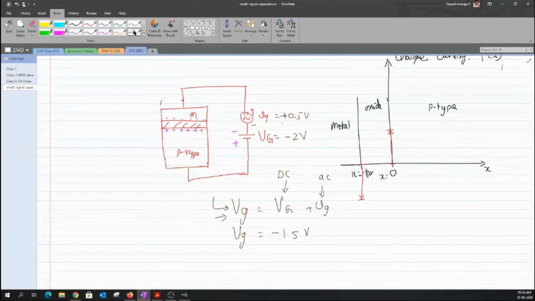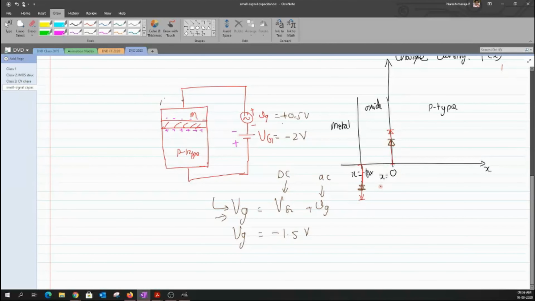For the current value of VG, maybe I'll use this color, the charge has got reduced here, and for the same reason, the charge on the other side will also get reduced. So this is my new value.